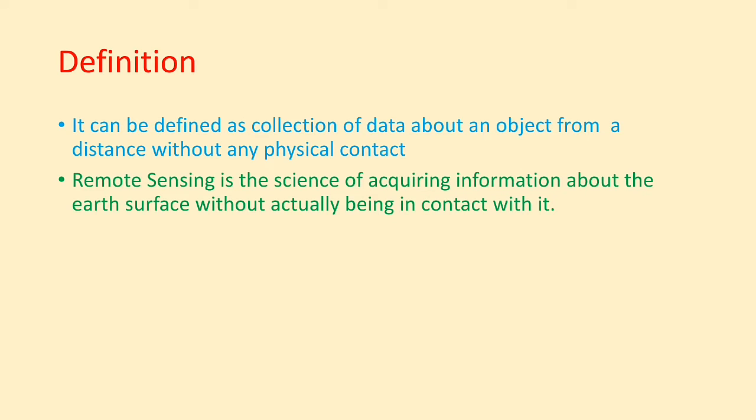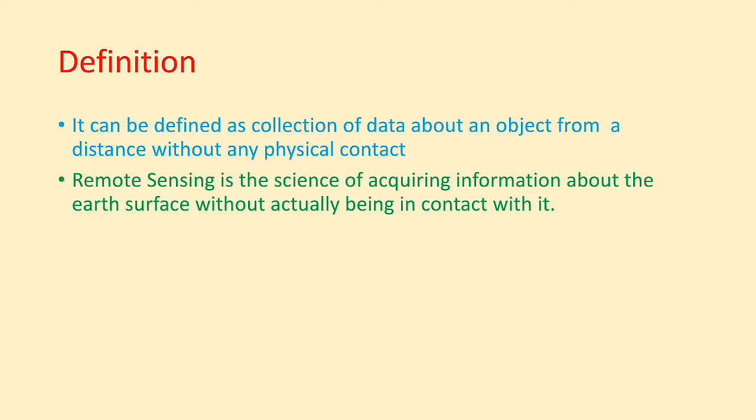Remote sensing can be defined as a collection of data about any object from a distance without any physical contact with it. As I have told you, remote sensing is a technology in which we have to study the object from a distance without actually coming in contact with it. Humans and many other types of animals accomplish this task with the aid of eyes or by the sense of smell or hearing.